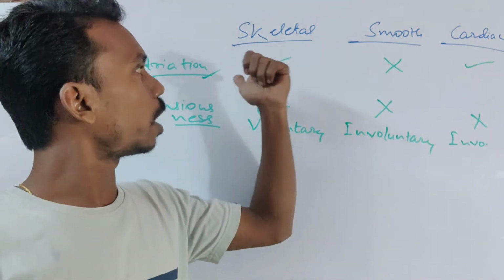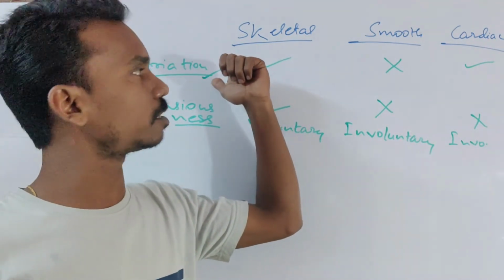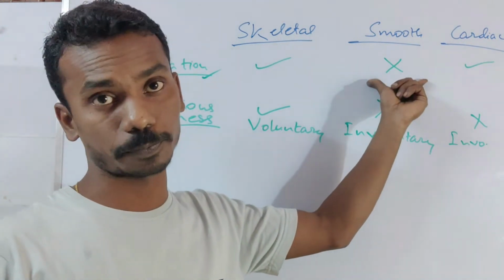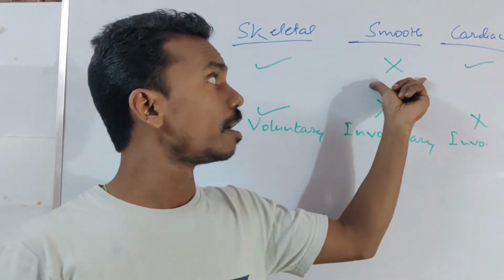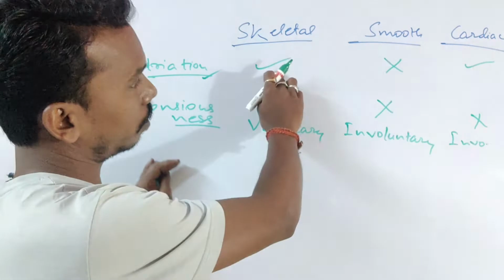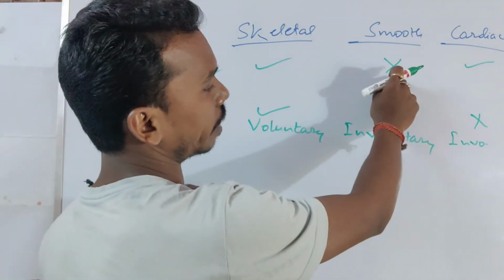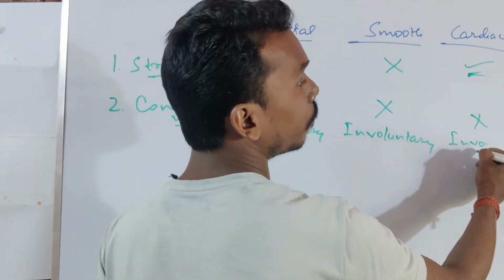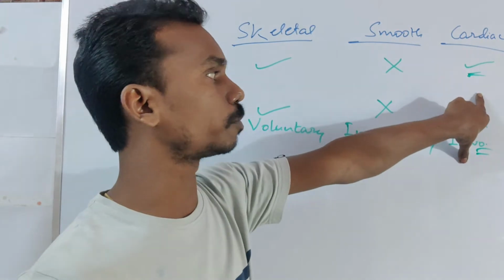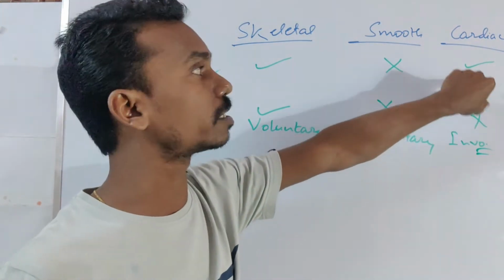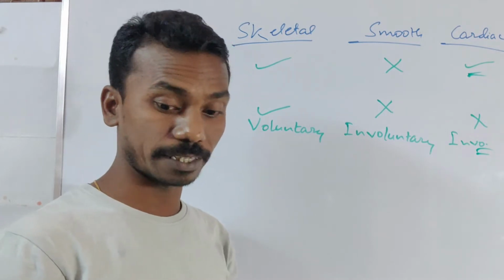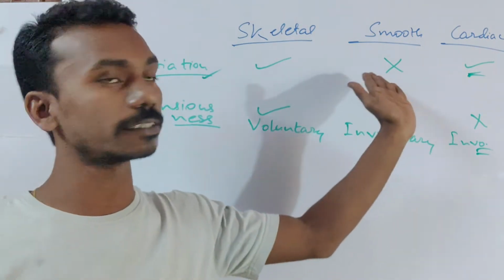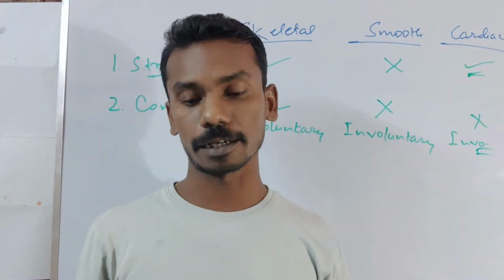There are two things. If we see the striations, there is the presence of striation in case of skeletal muscle, but there is no presence of striation in case of smooth muscle. But if we see the consciousness, striated muscles are voluntary and non-striated muscles are involuntary. But if you see the cardiac muscles, these are striated but involuntary. Both the characters of smooth and skeletal muscles are present in cardiac muscle. That is why there is a need to bring one more category apart from skeletal and smooth muscles. So they have come up with cardiac muscle.